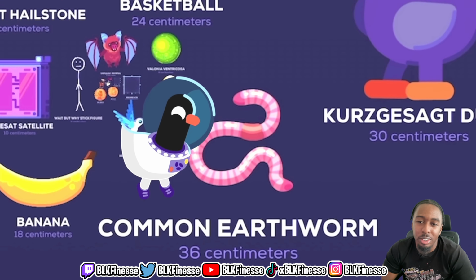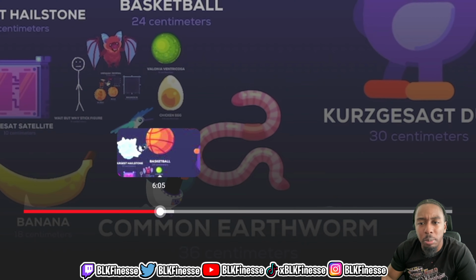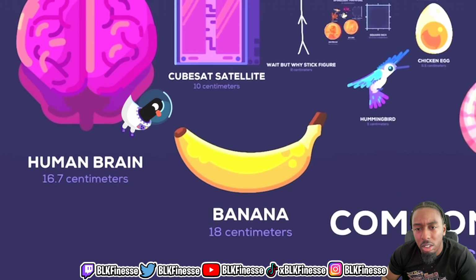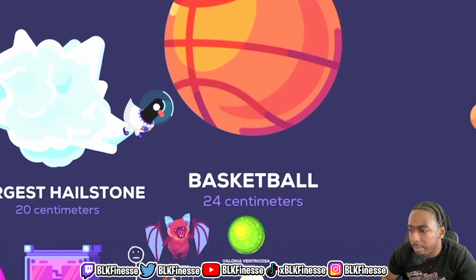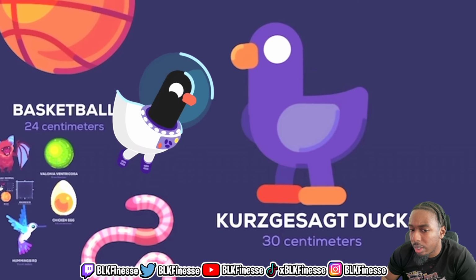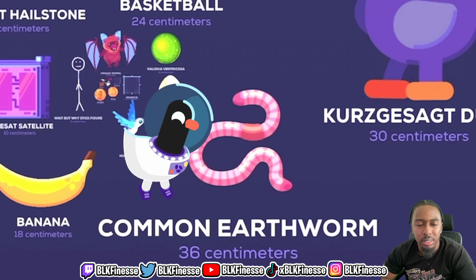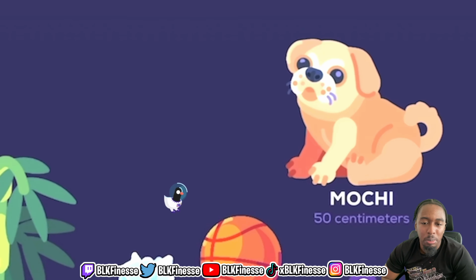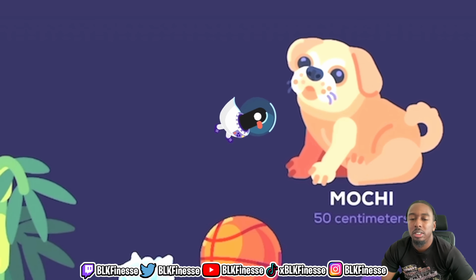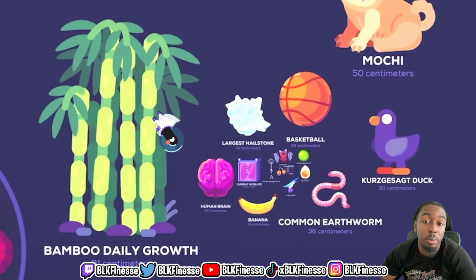Basketball, 24 centimeters. Kurzgesagt duck, 30 centimeters. Common earthworm, 36 centimeters. Yes, they can grow quite large. Mochi, 50 centimeters, known as Kurzgesagt's dog. I didn't know dogs could be that small. Bamboo daily growth, 91 centimeters.